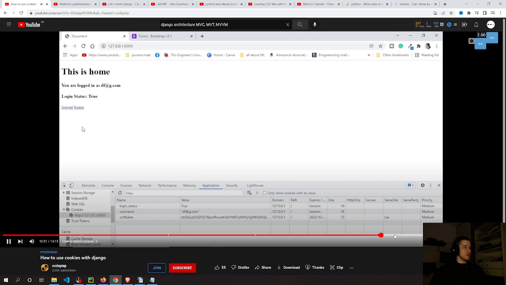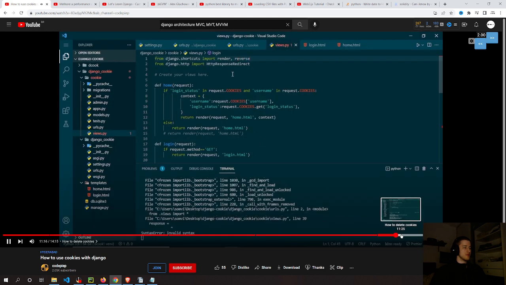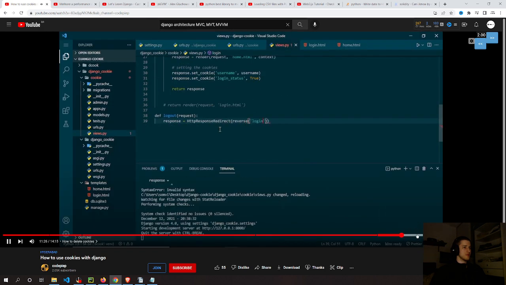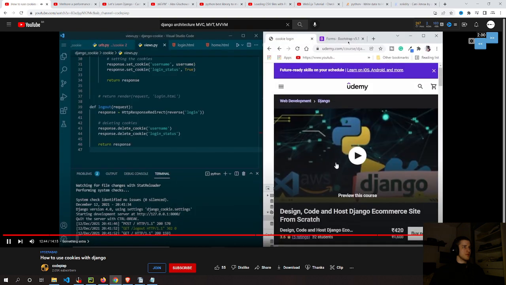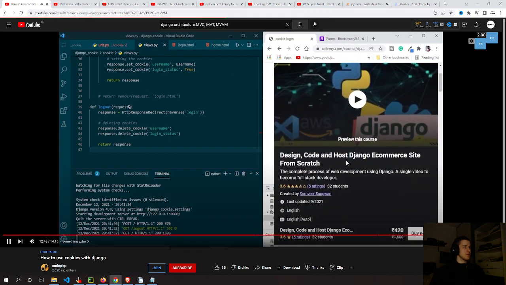So for that, I will import reverse. So whenever we are logged in, direct reverse to login. The logout is in various applications. In this course, we designed and hosted Django.